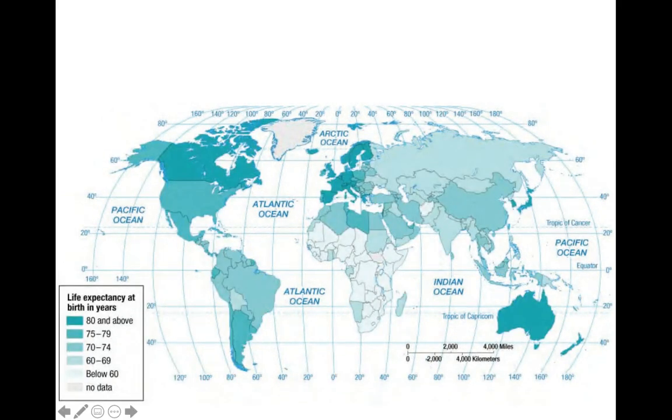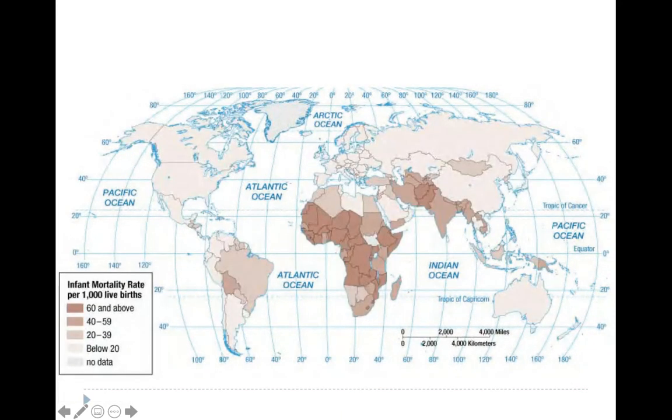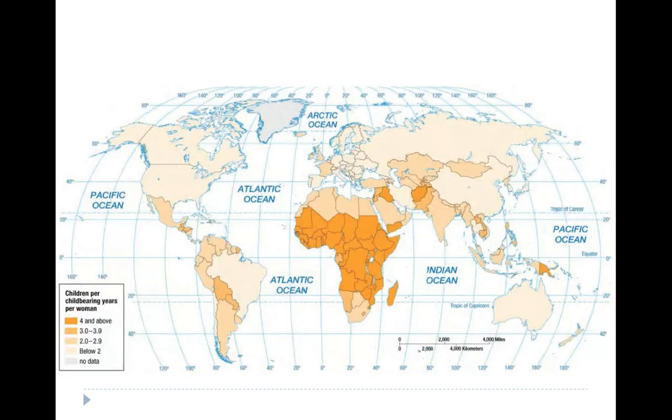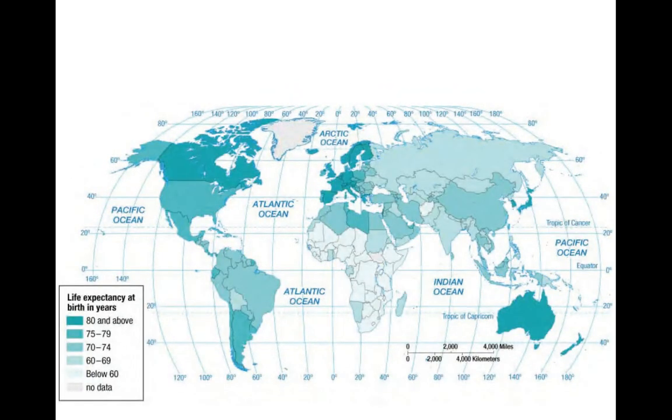This map shows life expectancy at birth. Notice that the same areas that had high infant mortality rates and high total fertility rates also have low life expectancy rates. People aren't living as long in less developed areas.